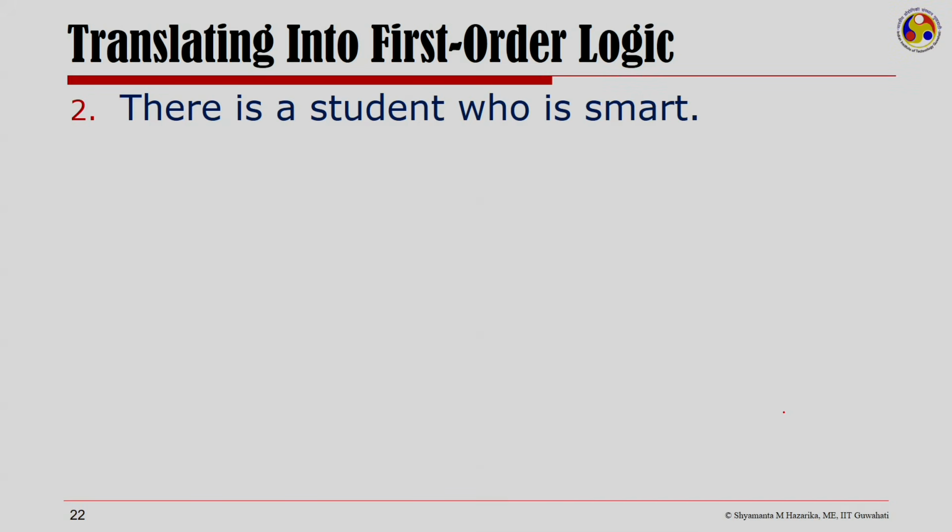Let us take another example, and here we are saying there is a student who is smart. Now, we are talking of the existence of a student, and therefore, one thing is clear that we would be using an existential quantifier.